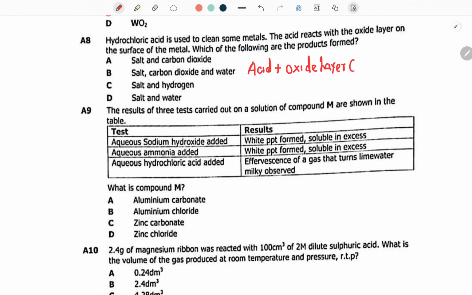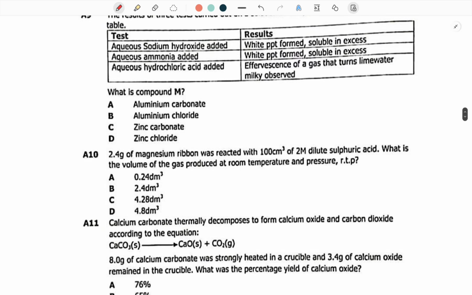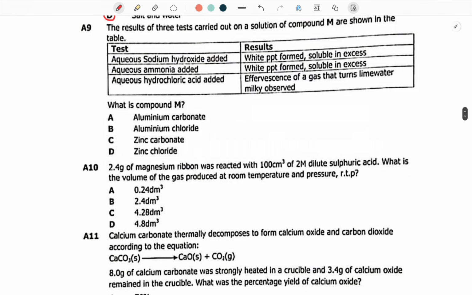So when acids react with a metal oxide, what do they produce? There are 2 things they produce. The first one is called the salt. The second one is called water. When an acid reacts with a metal oxide, 2 things are produced. One should be a salt, the other one should be water. Okay, so number 8 is simply D. Please take note: acid plus metal oxide is equal to salt plus water. Let's go to question 9.